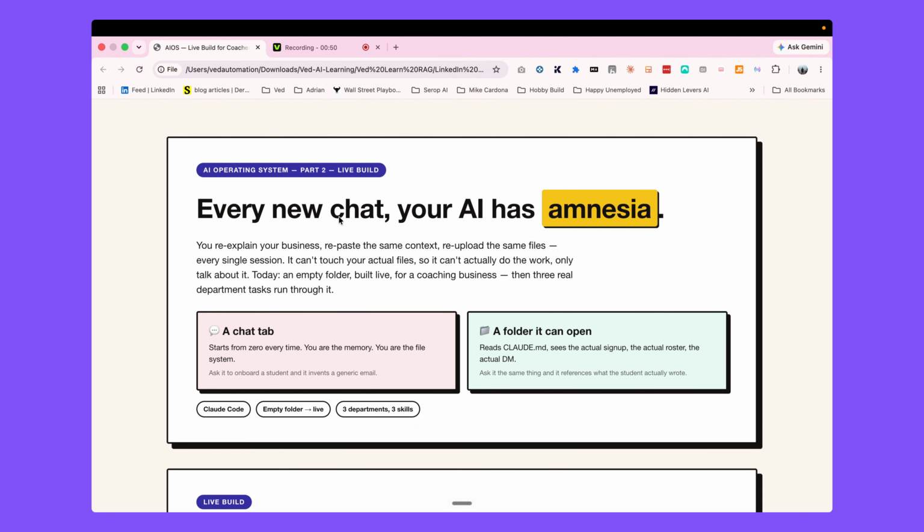In this video, we are just building the whole business from a single folder, and we can add the different departments of our business and different tasks to it.